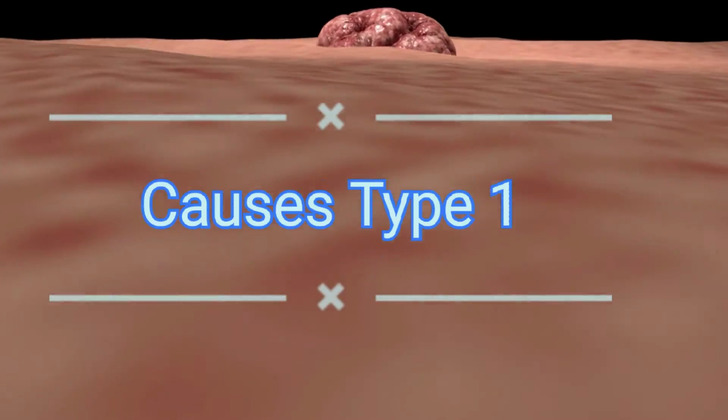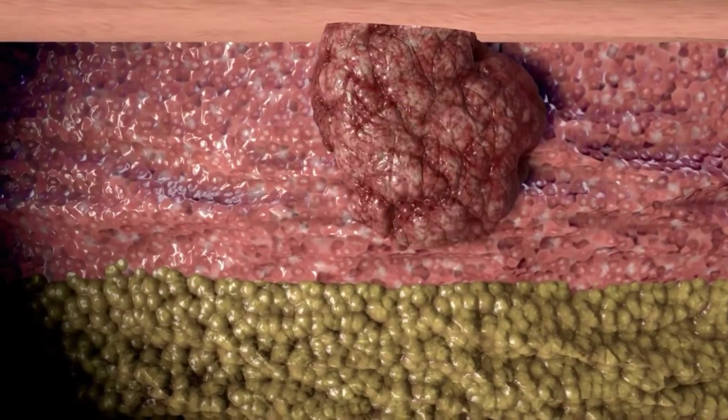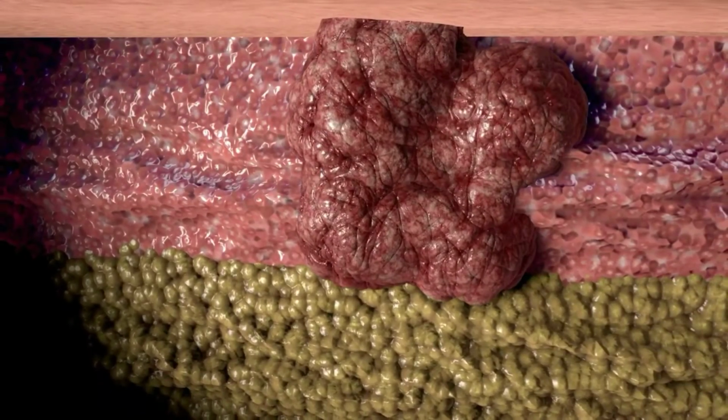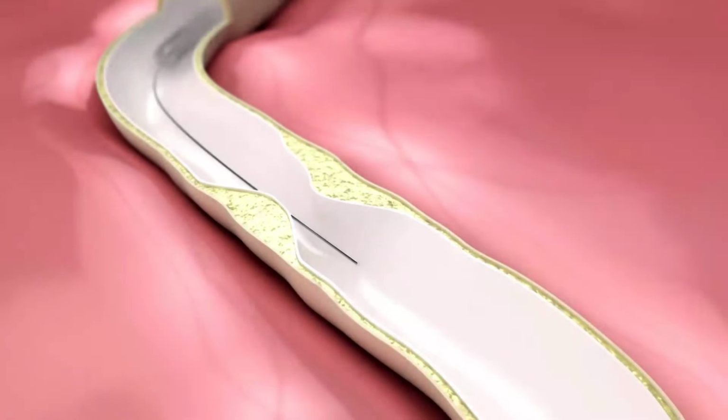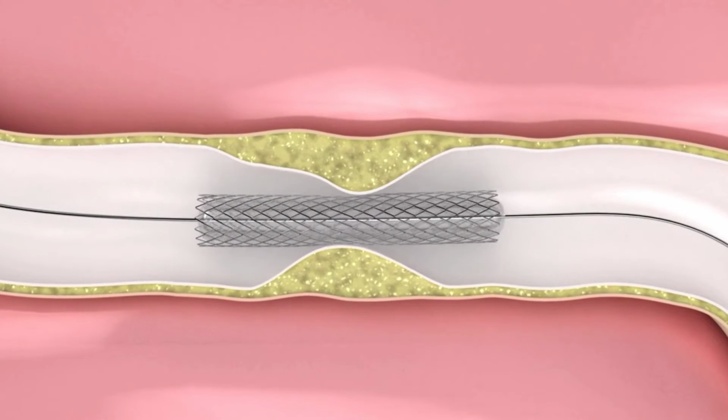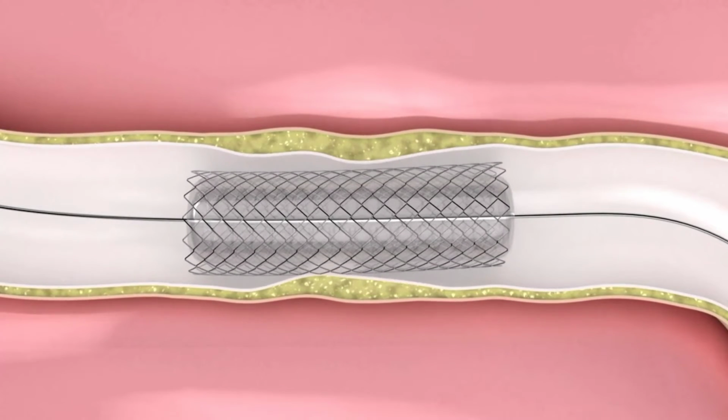Causes of type 1 diabetes. It is a disease of the immune system. Your body attacks and destroys the insulin-producing cells in your pancreas. Without insulin to allow glucose to enter your cells, glucose builds up in your bloodstream.